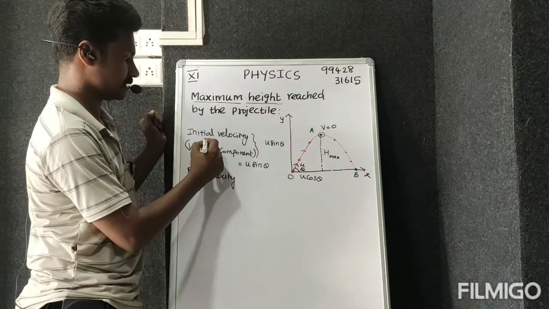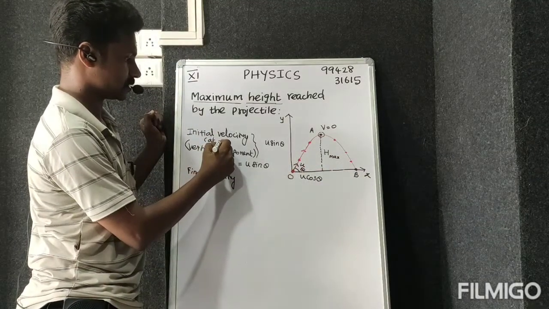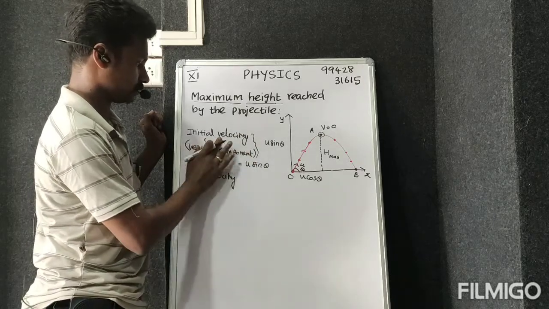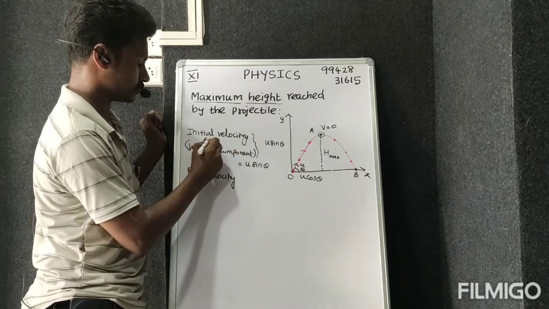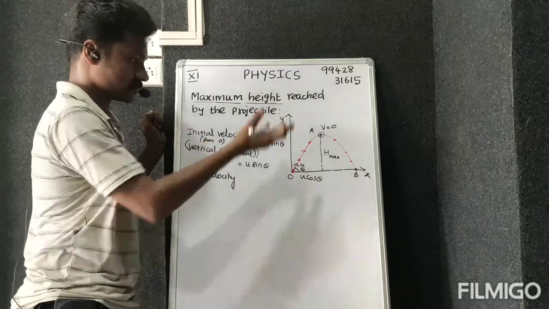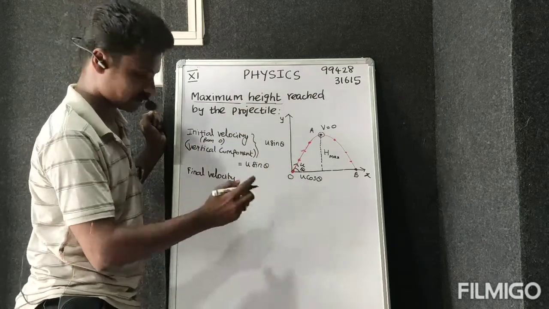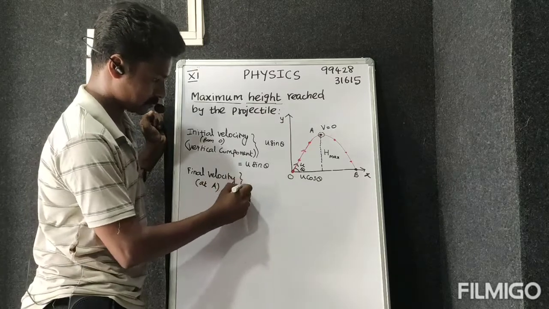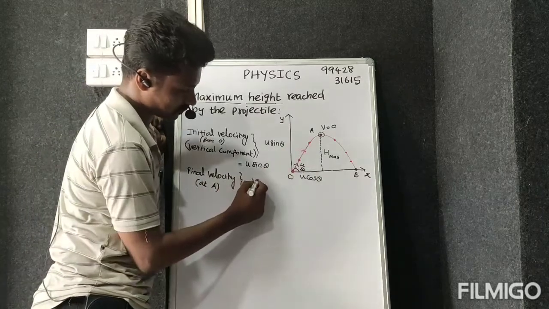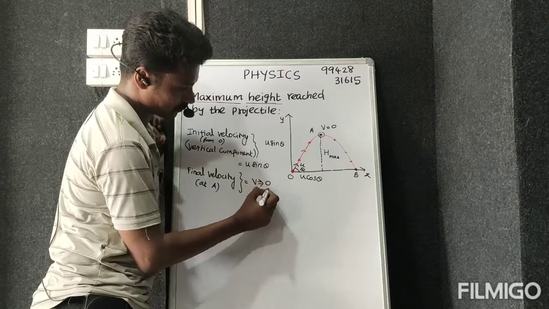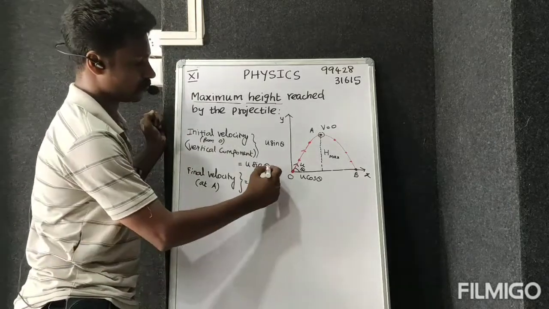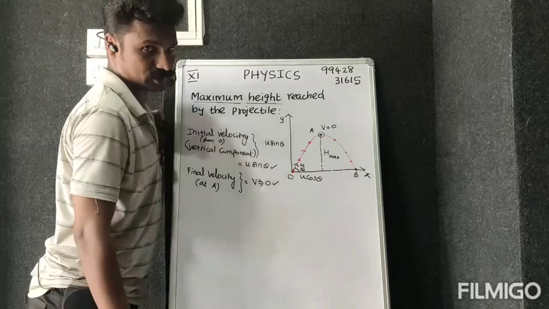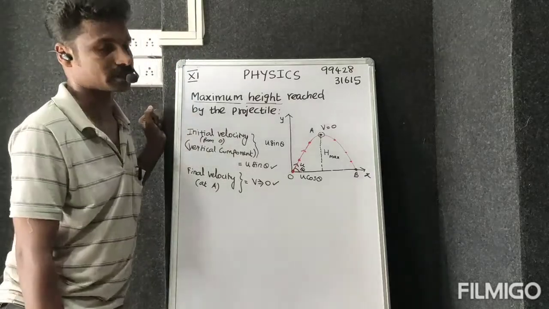From O we give the initial velocity, and at point A the final velocity is v, whose value is 0. Now we know the initial velocity is u sin theta and the final velocity is 0.